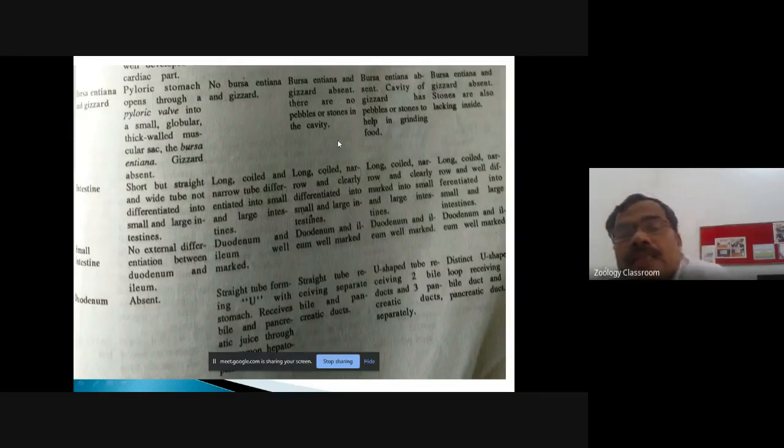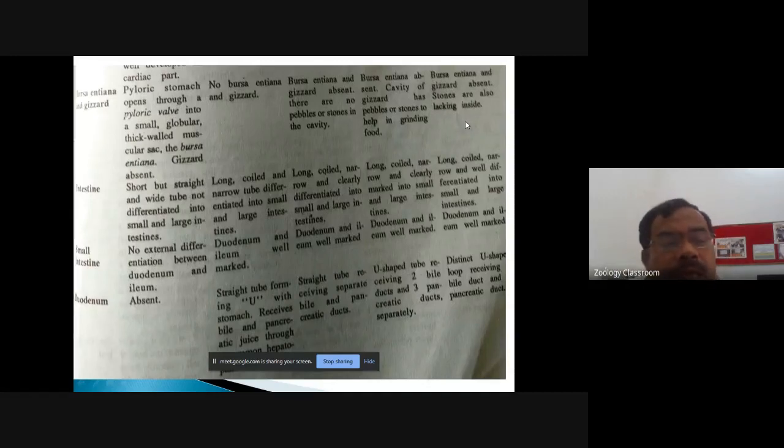Okay, as the pebbles and the stones are not present there. Then in case of the bird, the bursa intima is absent, but the cavity of the gizzard has pebbles or stones to help in grinding the food material. In rabbit, the bursa intima and gizzard are absent, and stones are also lacking inside. Okay, because the mammals are chewing the food material.